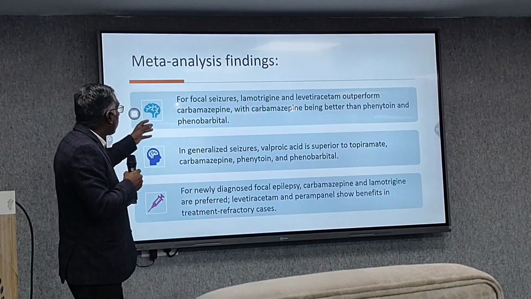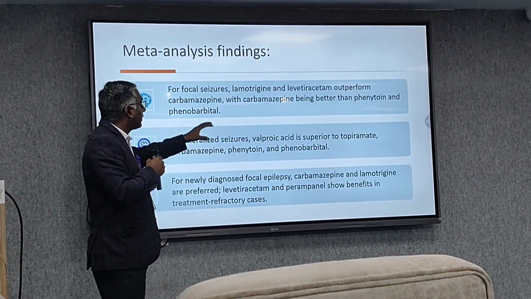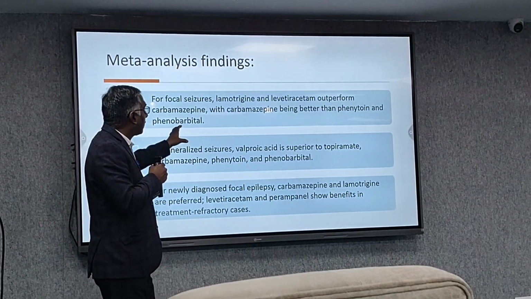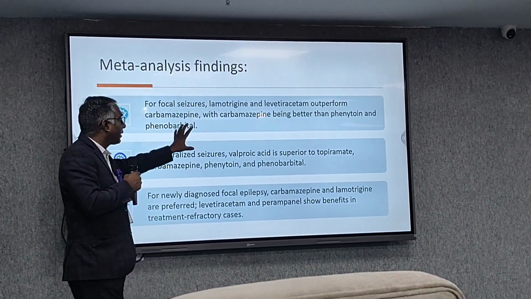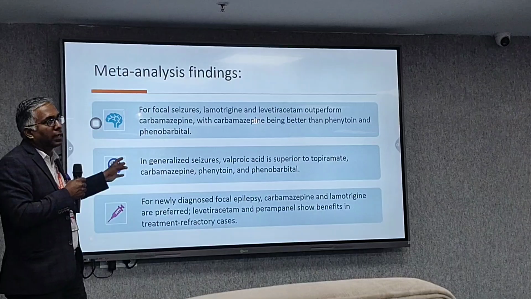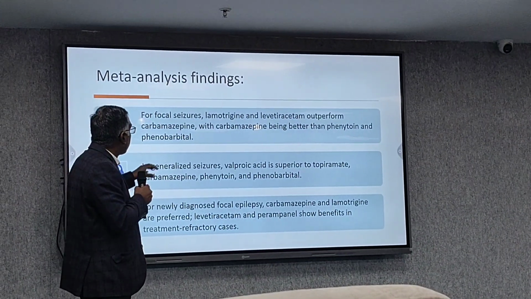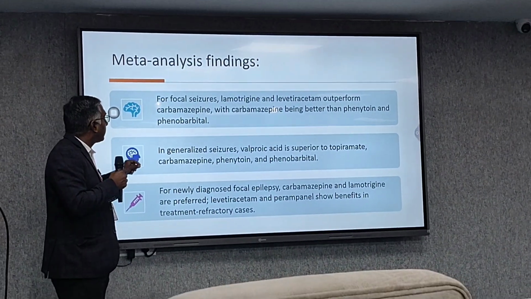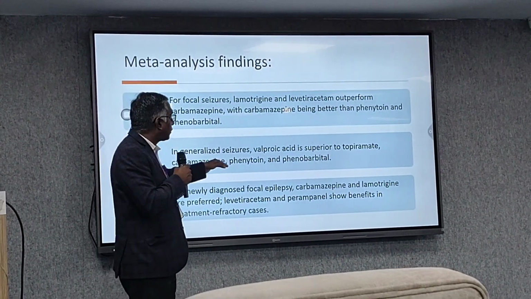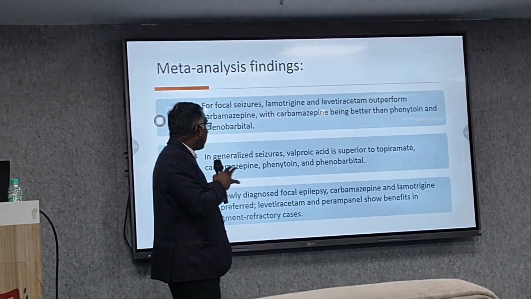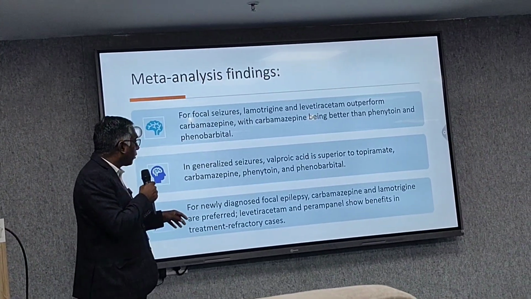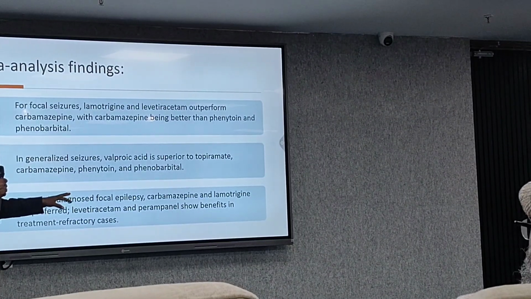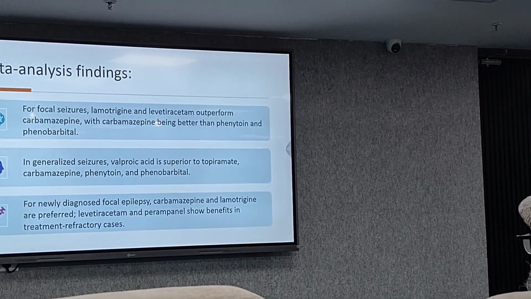Research shows that for focal seizures, lamotrigine and levetiracetam outperform carbamazepine. These are broad-spectrum antiepileptic drugs, and they perform very well as compared to carbamazepine, which is the older drug. Next, in generalized seizures, valproate is superior to topiramate, carbamazepine, and phenytoin. For newly diagnosed focal epilepsy, carbamazepine and lamotrigine are preferred, and levetiracetam and perampanel show benefit in treatment as well.